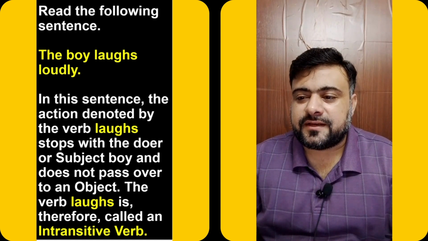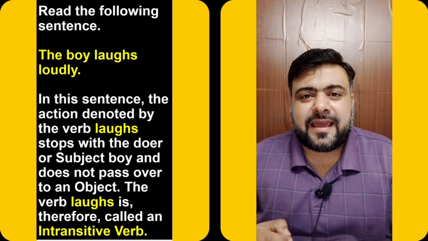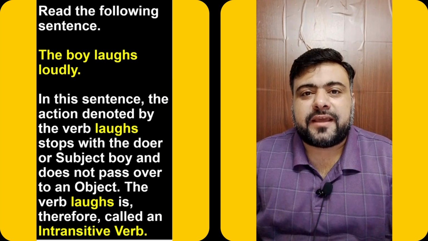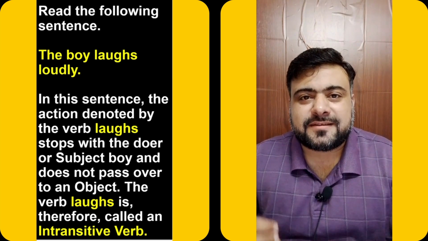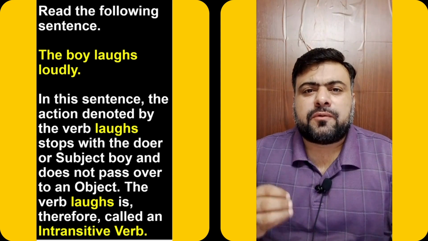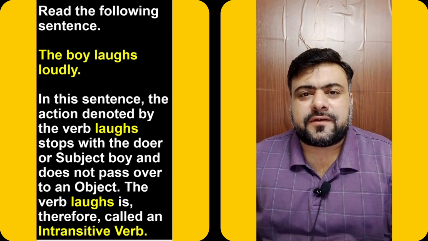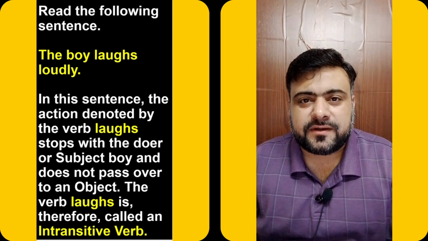For example, in this sentence, the boy laughs loudly. Laughs is the action and it is done by the boy, and that's all. There is no object to which the action is now passed. The action stops with the subject. So those verbs which do not pass their action from one thing to another, from subject to the object, they are called the intransitive verbs.